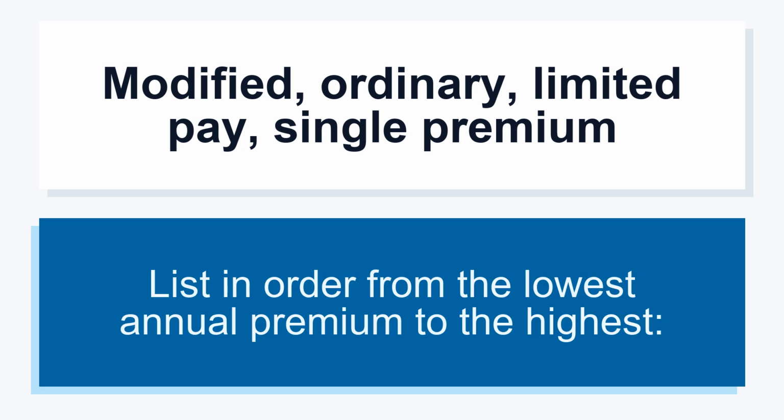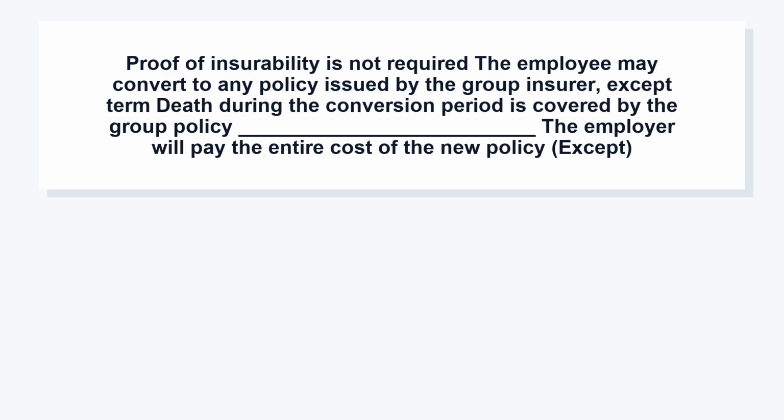Modified, ordinary, limited pay, single premium. List in order from the lowest annual premium to the highest. Proof of insurability is not required. The employee may convert to any policy issued by the group insurer, except term. Death during the conversion period is covered by the group policy.